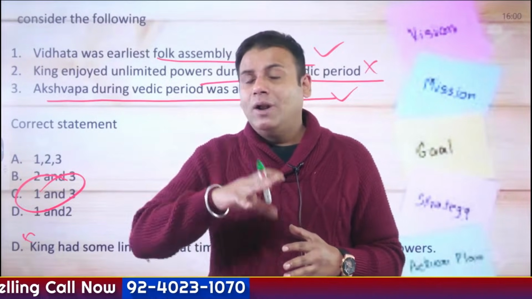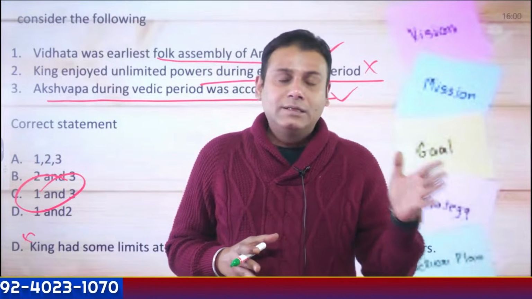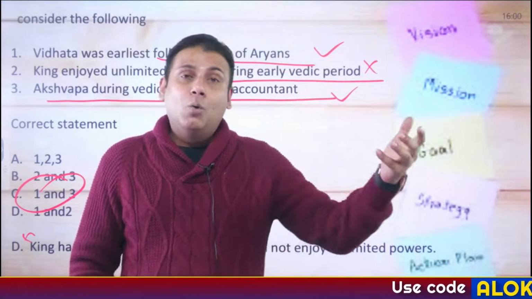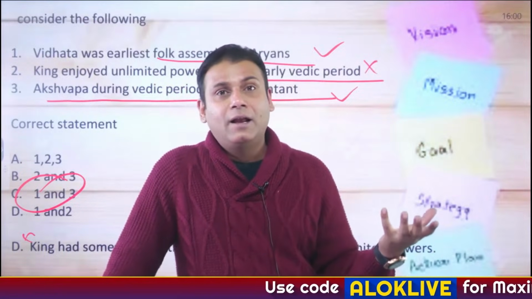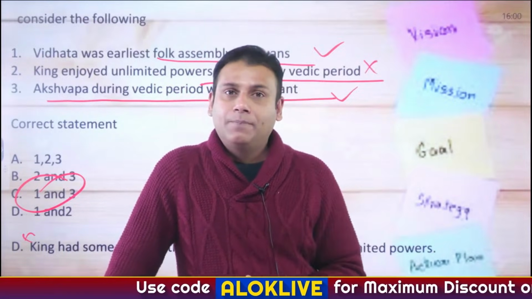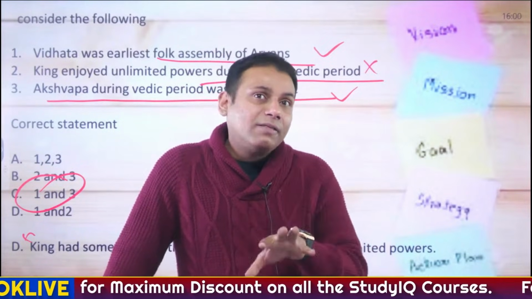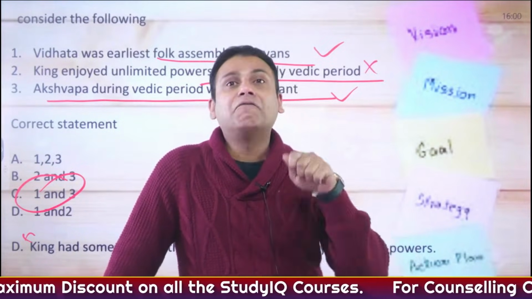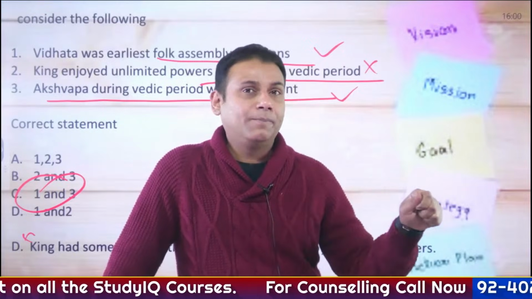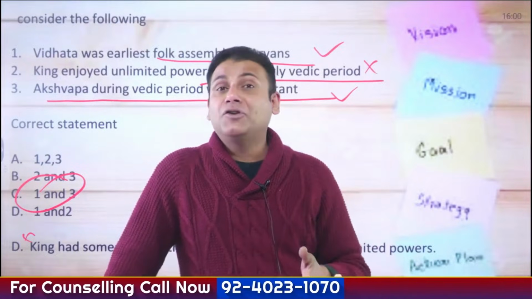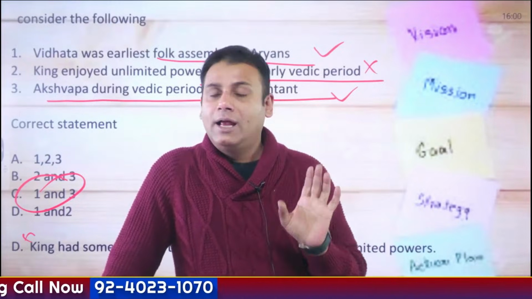There were different village assemblies such as Sabha, Samiti, Gan and Vidhata. Sabha was specifically assembly of village elders. Samiti was in general assembly. And Vidhata can be considered as the earliest folk assembly of the Aryans. And as mentioned previously, the term Vidhata finds mention 122 times in the Rig Vedic shlokas.